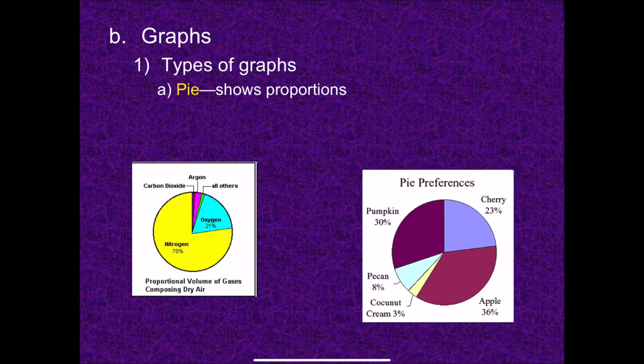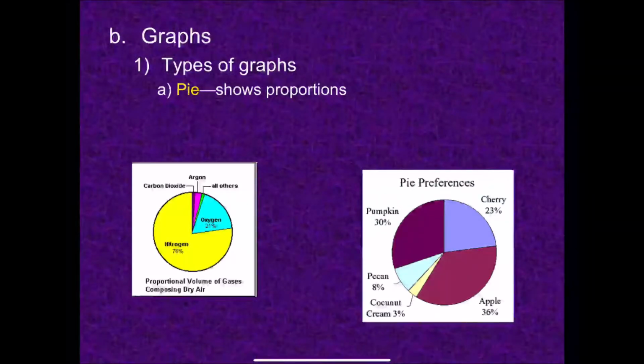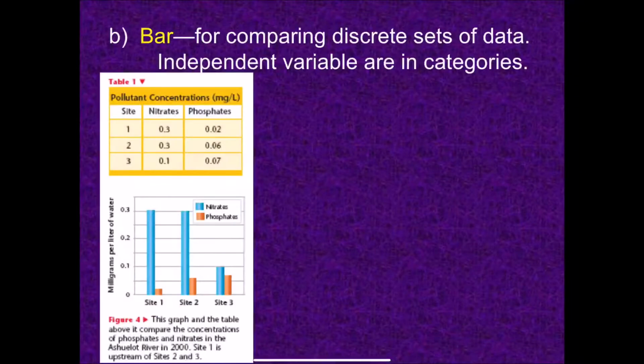I'm just going to very quickly go through different types of graphs. There are pie graphs. They are very good at showing proportions. Oftentimes you've seen them as percentages, but depending on the pie chart, you might actually have numbers. But just make sure that if it's a percent, it should add up to 100%. And if it's absolute numbers, it should add up to whatever is the whole.